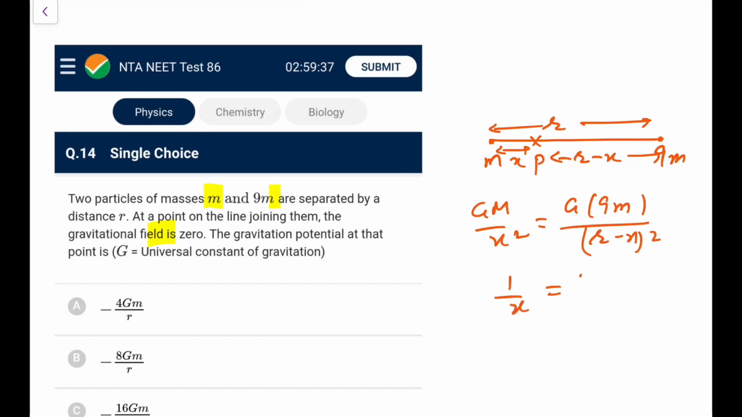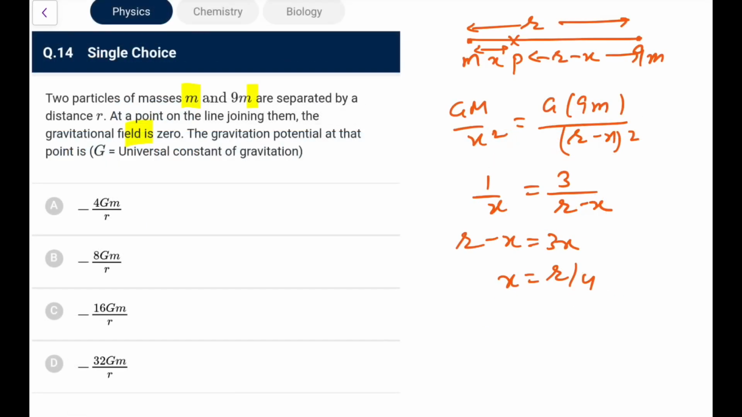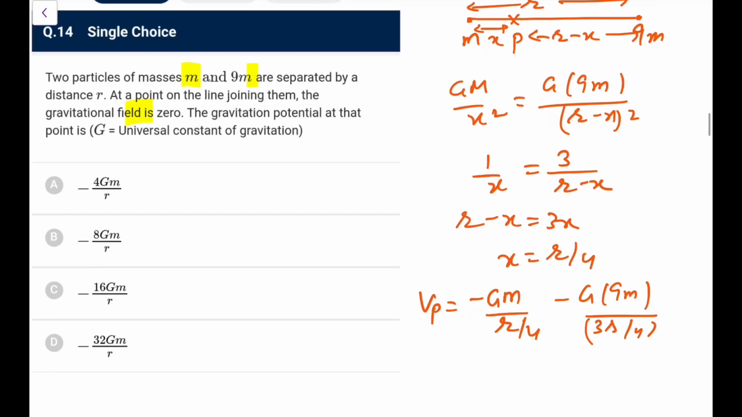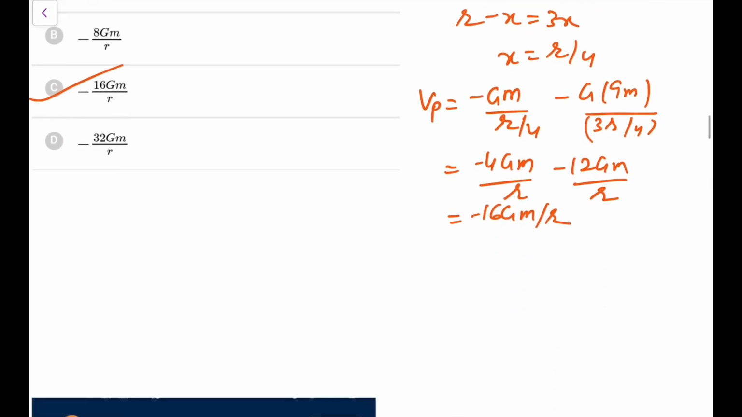Take the root, so 1 by x is 3 upon r minus x, because x is less than r. R minus x is 3x, so x is equal to r by 4. So what would be Vp? Vp would be minus GM by x, that is r by 4, minus G into 9m upon r minus x, which is 3r by 4. So this would be minus 4GM by r, and this is 3 4s are 12, minus 12GM by r, so it is minus 16GM by r. So you can go for option C here. So this is the 14th one.